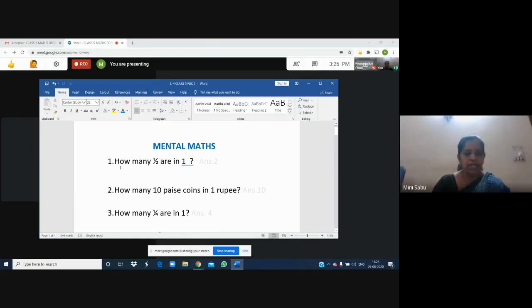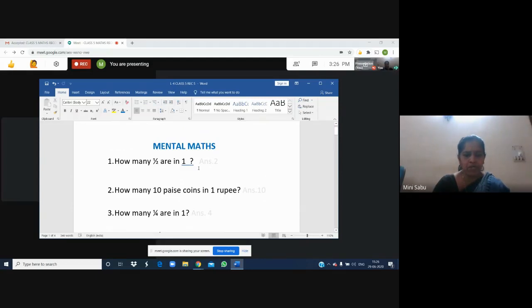First one is how many 1/2 are there in 1? Here 1 means full. Let it be any object, one full object, and how many halves are there in that? That is our question. It's a direct question.